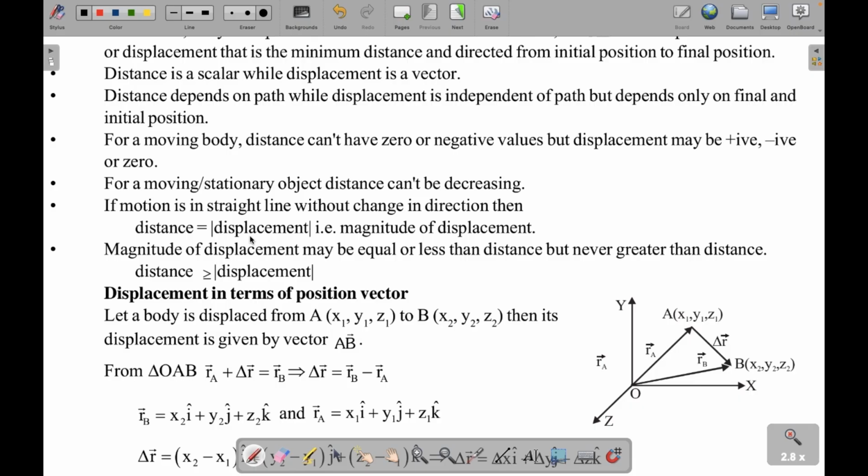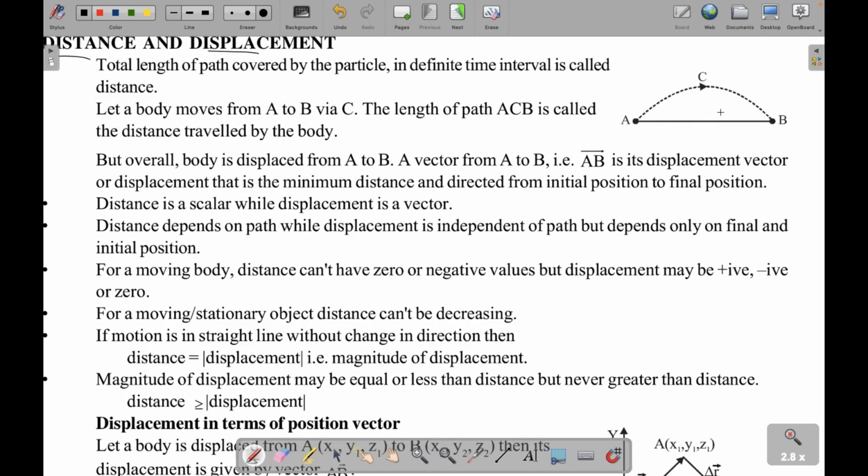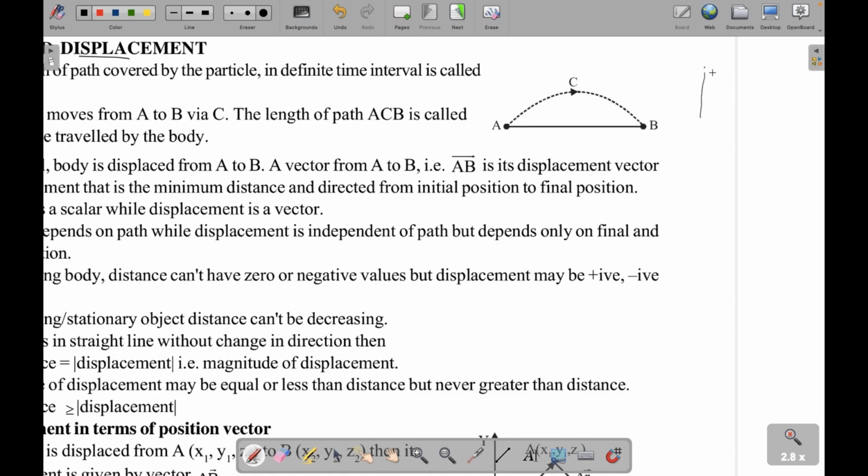Right, and this concept becomes important when we are talking about conservative and non-conservative forces. If you have studied conservative and non-conservative forces, so for example, if you talk about gravity, gravity only depends on the initial and the final height. So the change in potential energy. Say this is a building, so this is H1 and this is H2.